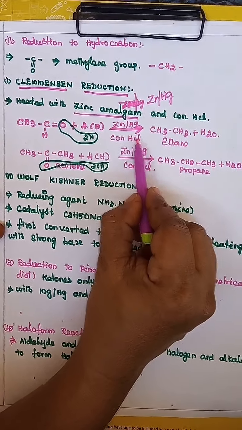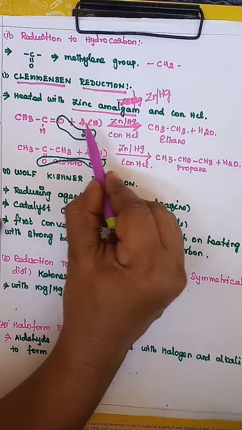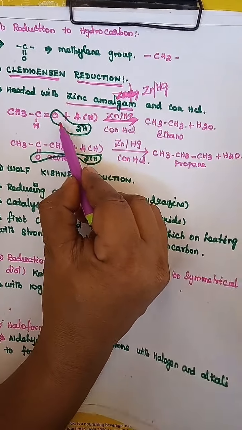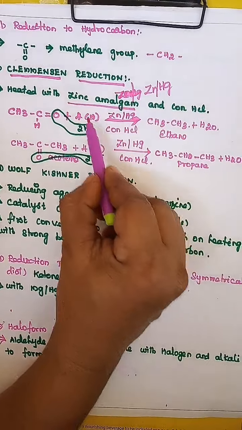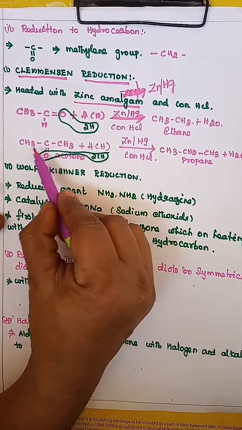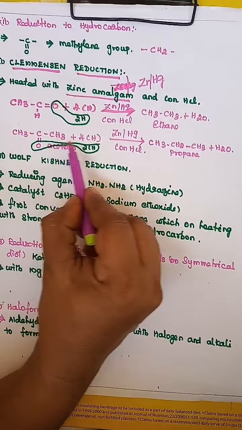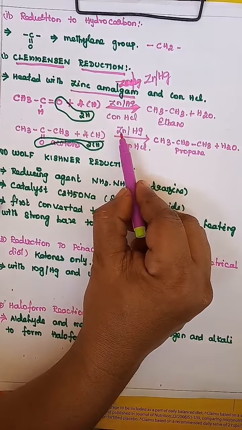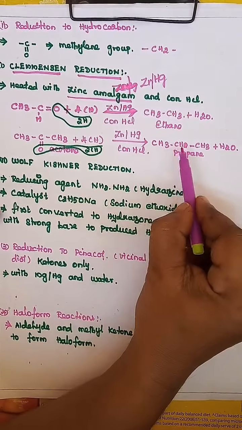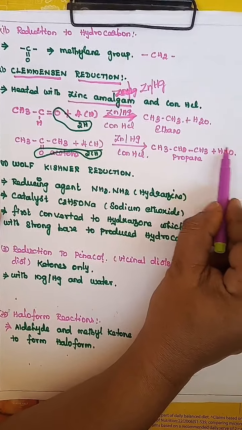This reaction is carried out by 4 hydrogen atoms, because hydrocarbons consist of carbon and hydrogen. Here the oxygen is removed as water. So we can add 4 hydrogen. In the case of a ketone, acetone, CH3C double bond O CH3 is reduced by using zinc amalgam and concentrated hydrochloric acid to produce a hydrocarbon called propane, with removal of a water molecule.